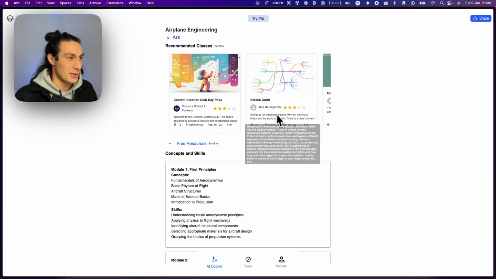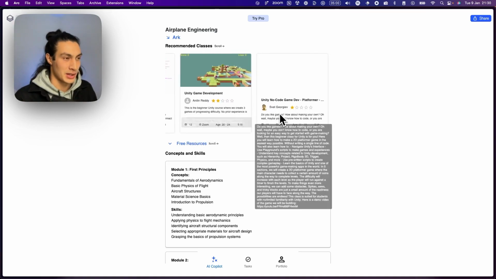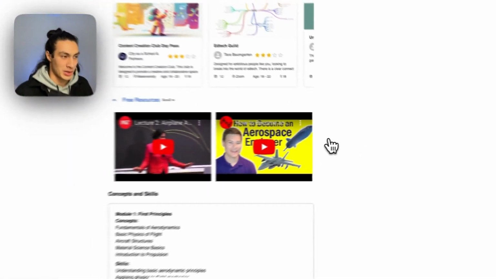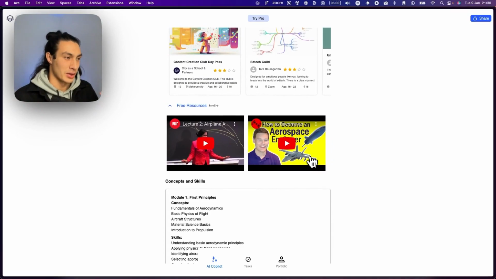So here you can see that it's recommending classes in the City as a School network. There's a couple different lessons and live classes that they can join. There's also free resources on the web here. So you can see that's gone out to YouTube. And we also connect to other platforms like Udemy, Coursera.